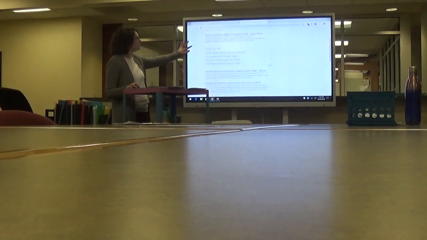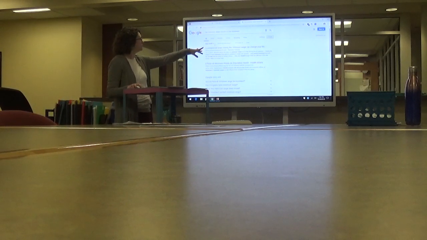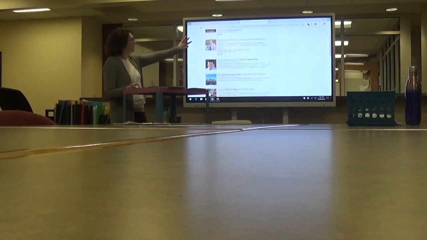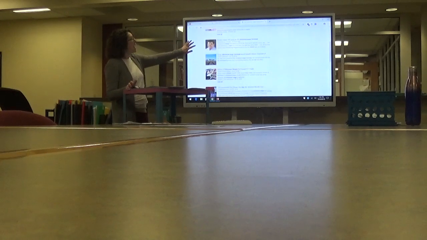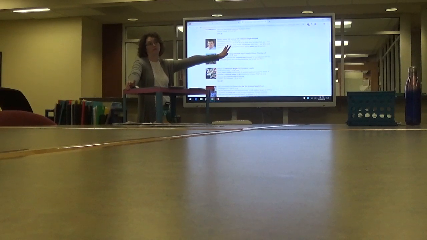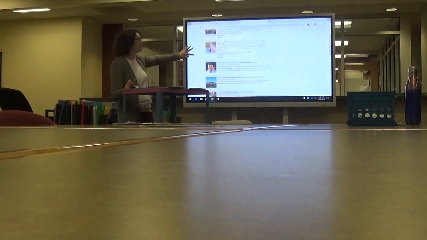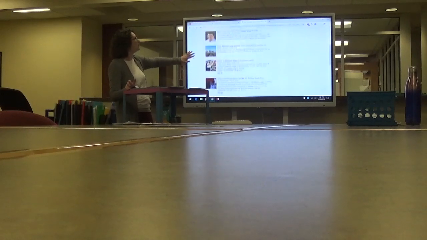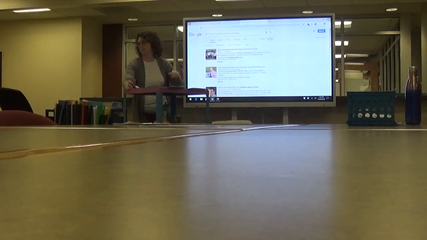Okay, so if you wanted a news article, after you do your filter, you can click on the News tab, and this gives you information from newspaper articles, and this is actually more updated than within like the past month. You actually have some stuff here like 2 hours ago. This is very dynamic, so this changes constantly. So a lot of your news articles will be here. So if you click just on the news link, you'll get news articles there.